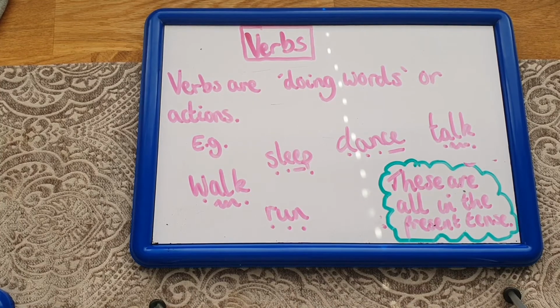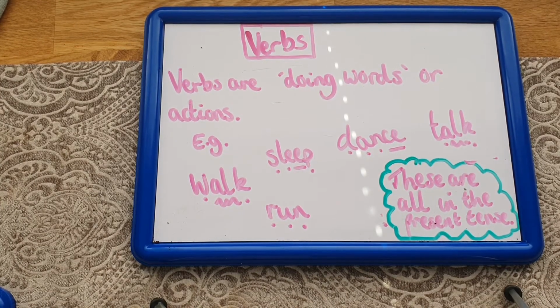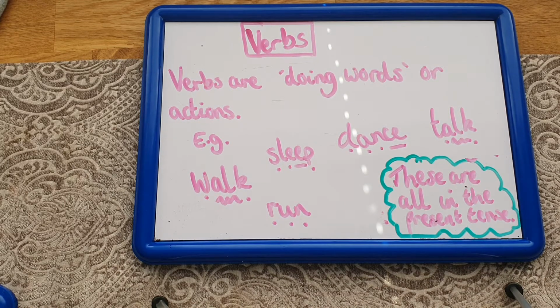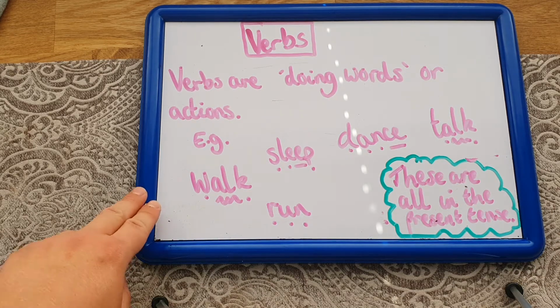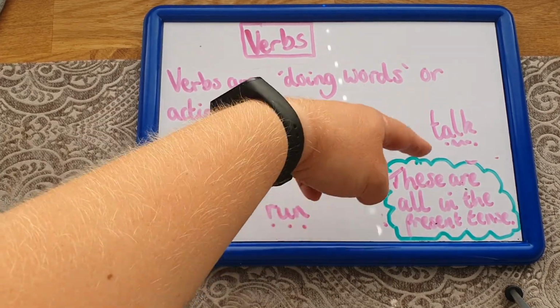Okay, so we often say that verbs are doing words or they're actions. So it's something that I could do, you could do, it could happen to an object like a ball could roll, a cat could walk, all those different things, okay? So they're all actions or doing words. And I've got some examples here. So I walk, I sleep, I run, I dance, and I talk.